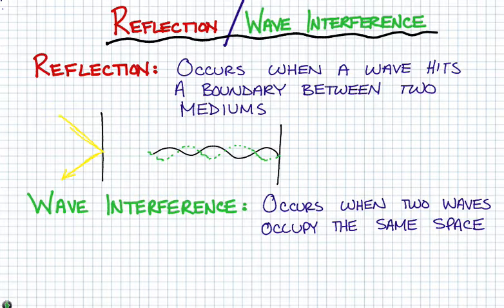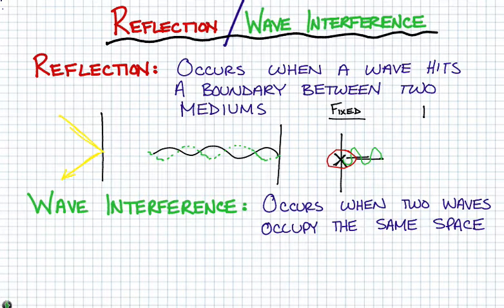Now there's two important things we have to realize. There's two what we call boundary conditions. One of them is called a fixed boundary. That would be like if you had a wall here and you actually secured a rope to it. So you have a rope attached to a wall. And what's going to happen is no matter how much you shake this, it's never going to be able to leave this section. It is absolutely fixed to the wall, cannot move.